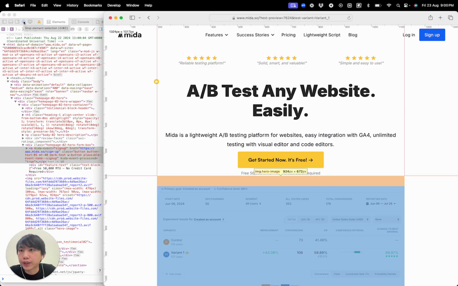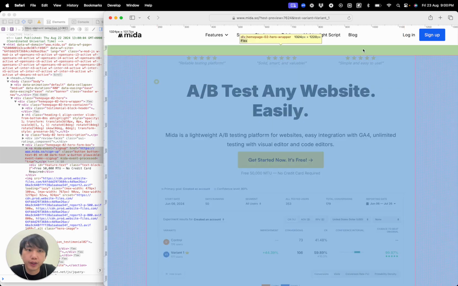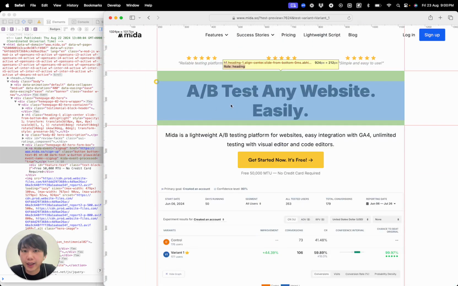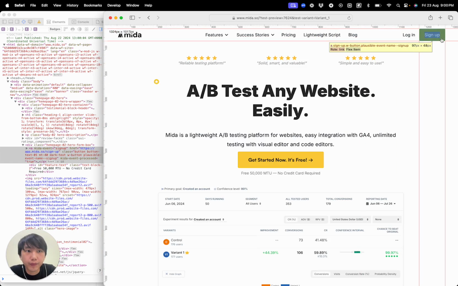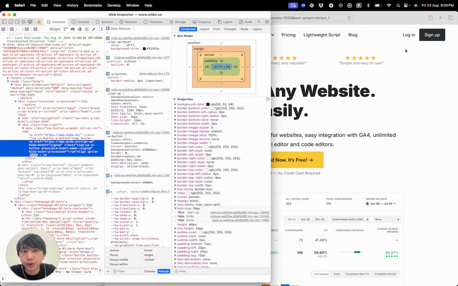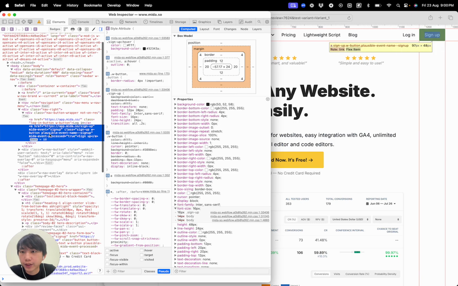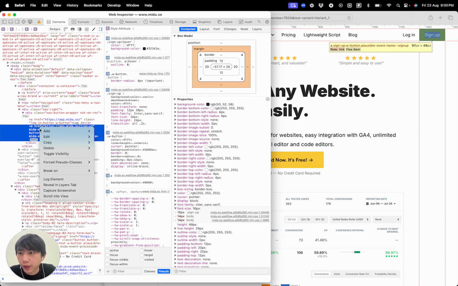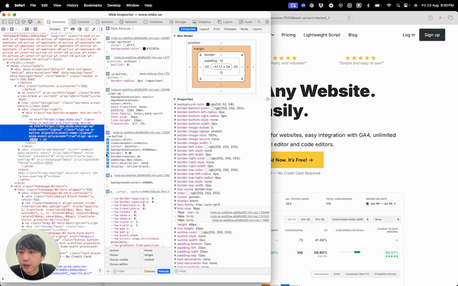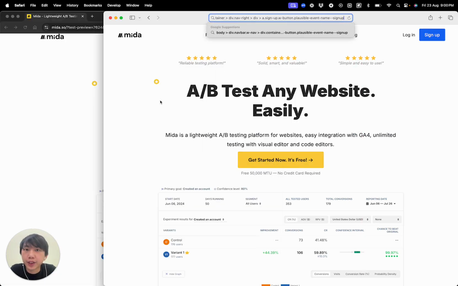You can look for this icon right here, click on it, and you can just select any element on this website. Click on the element you want to get the CSS path selector for, and right click, copy, and right here selector path, as you can see. I'll just paste it right here to show you the value that I have copied. So this is the CSS path selector that you can also use for your CSS or your JavaScript.